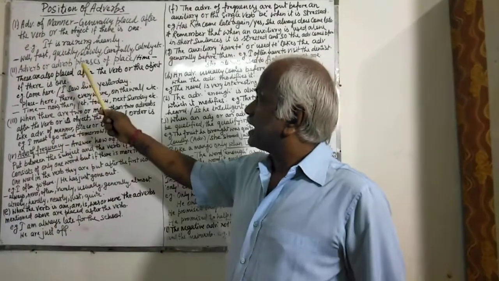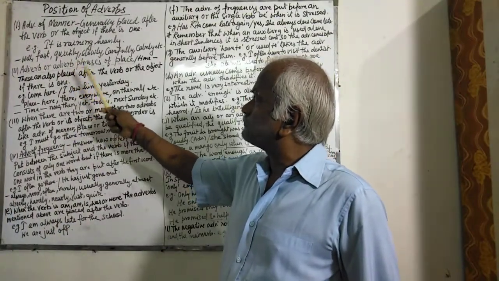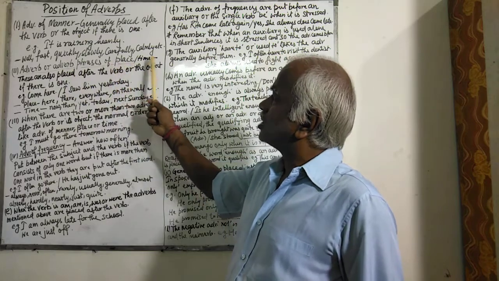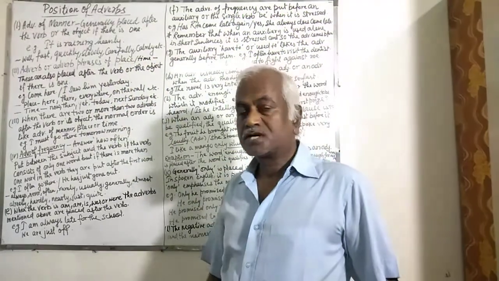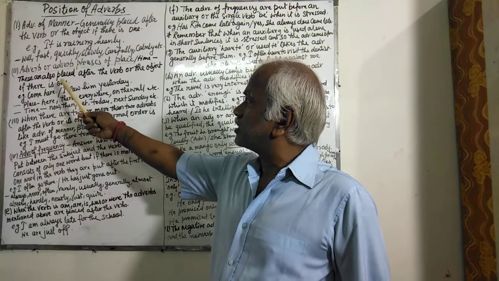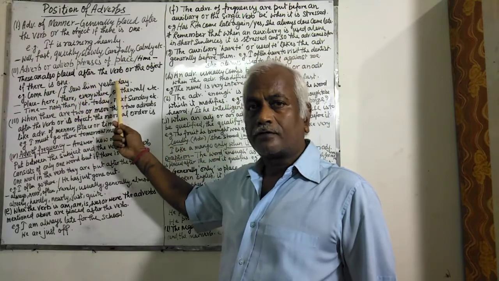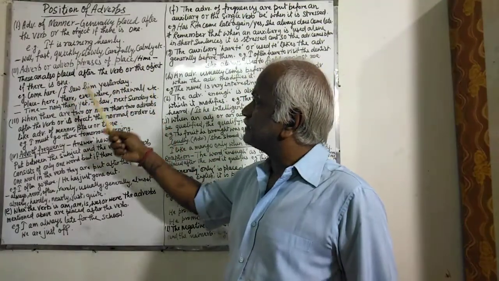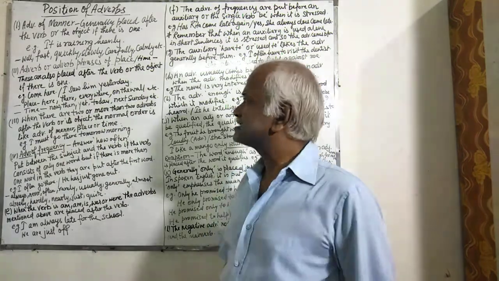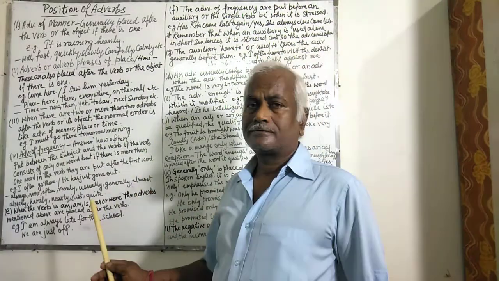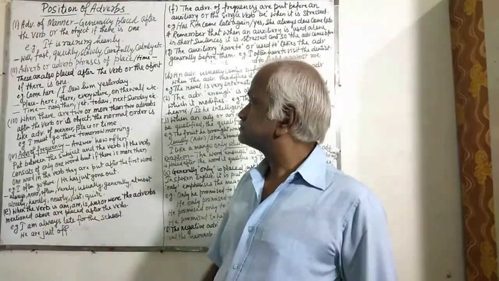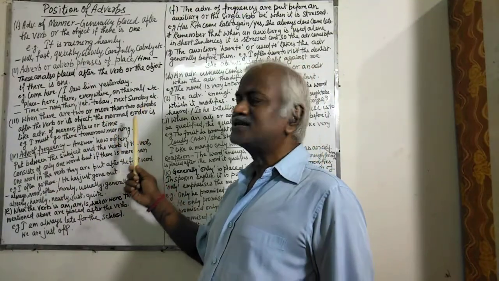Next is adverb or adverb phrases of place or time. These adverbs are also placed after the verb or the object if there is one. For example, come here, after the verb come. I saw him yesterday.